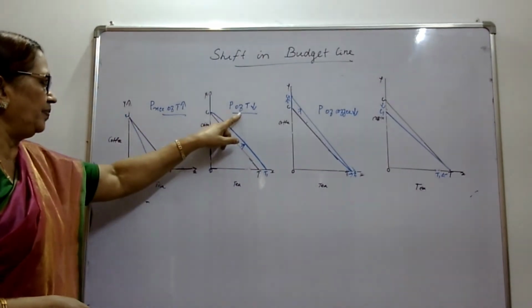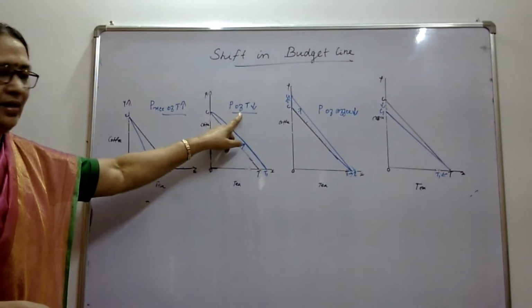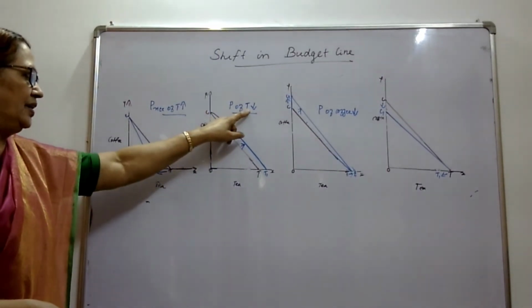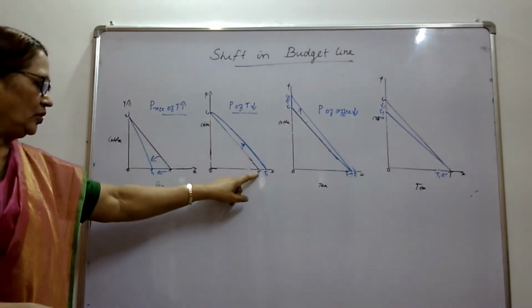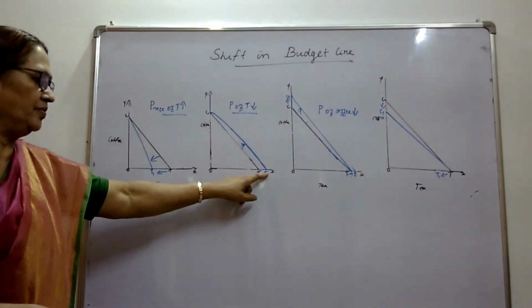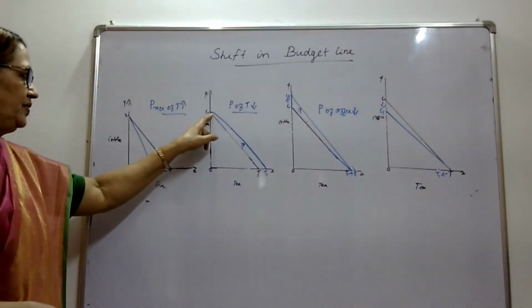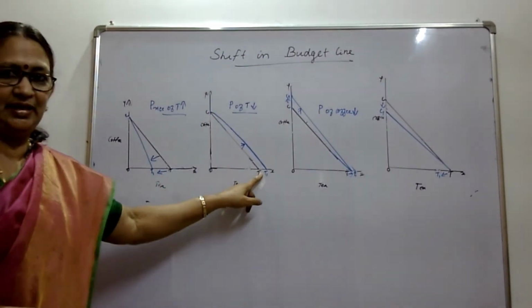Next is the price of tea decreases, the price of coffee remaining the same. So, when the price of tea decreases, the consumer can afford more quantity of tea. So, only the consumption of tea increases. See, there is no shift in both the axes. Only this axis is changing.